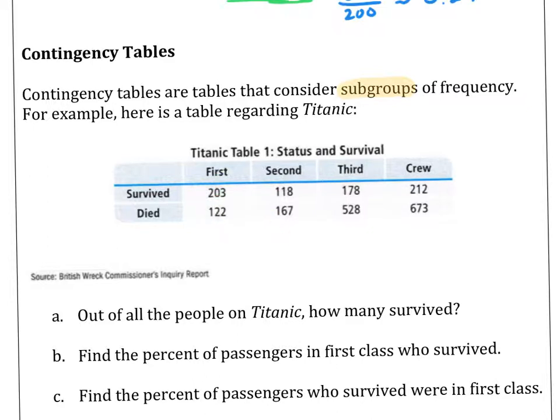So just to get an overview here, these are the survival rates for first class, second class, third class, and crew. Not the survival rates, but the survival raw numbers. And these are who died, first class, second class, third class, and of the crew members. So we're also going to add to this, real quick, totals. So let's throw totals down here and see what the totals are, and the totals over on this end here.